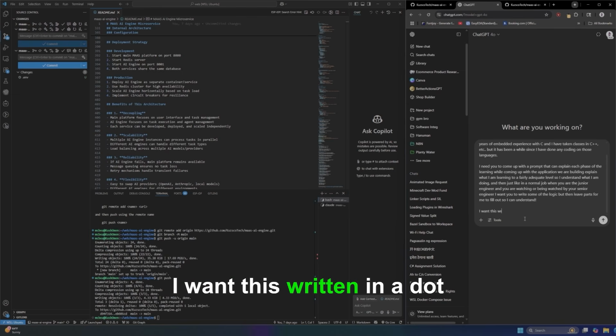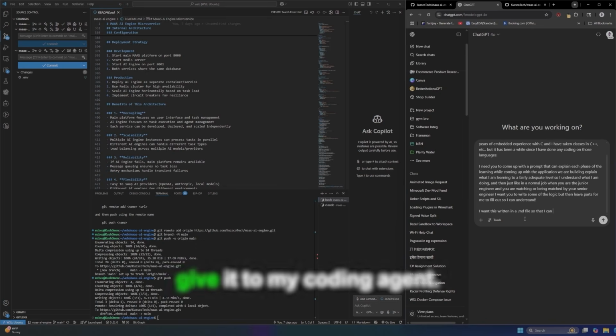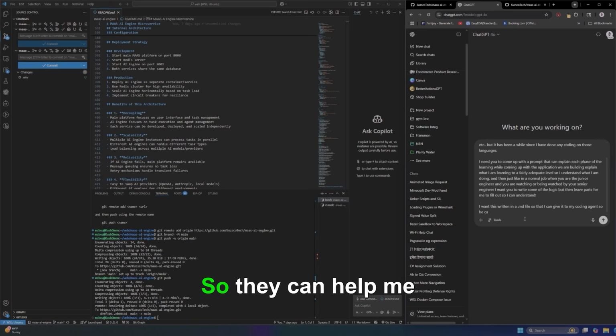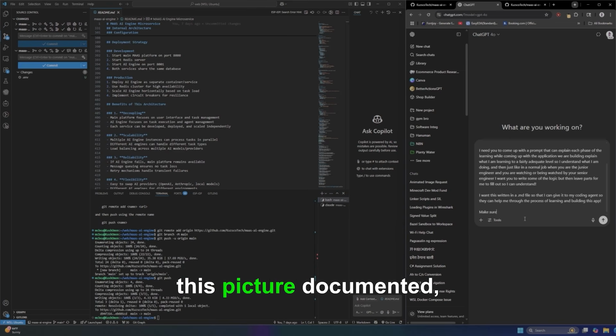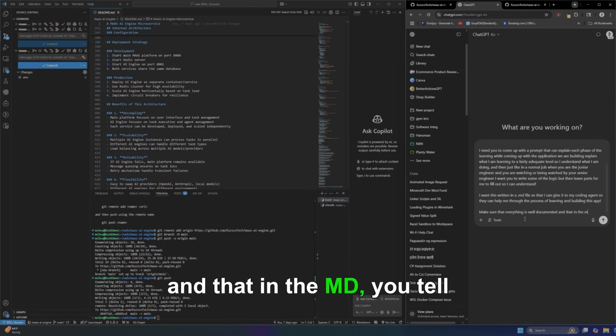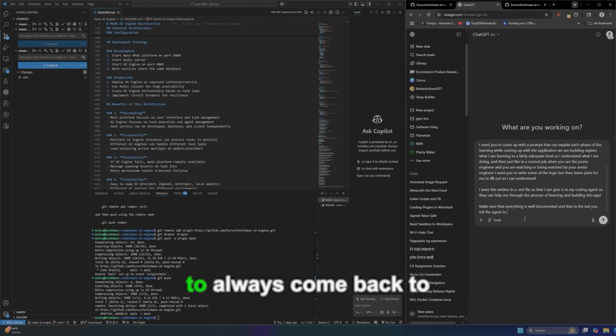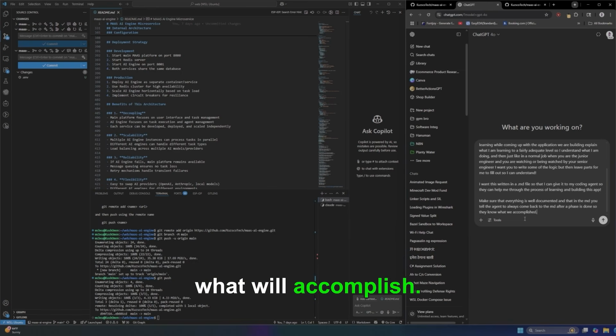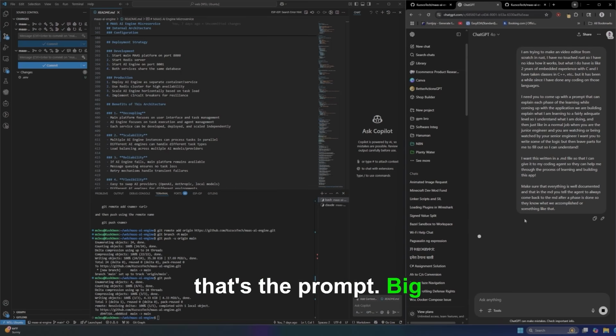I want this written in a .md file. I can give it to my coding agent so they can help me through the process and building this. Make sure it's documented, and that in the MD you tell the agent to always come back to the MD after it's done, so they know what was accomplished. Like that. So that's the prompt. Big prompt. Let's see what we get.